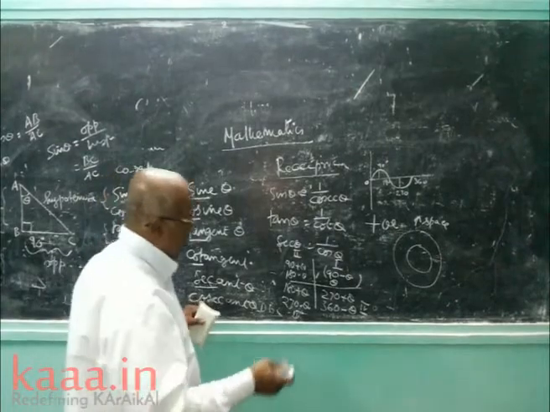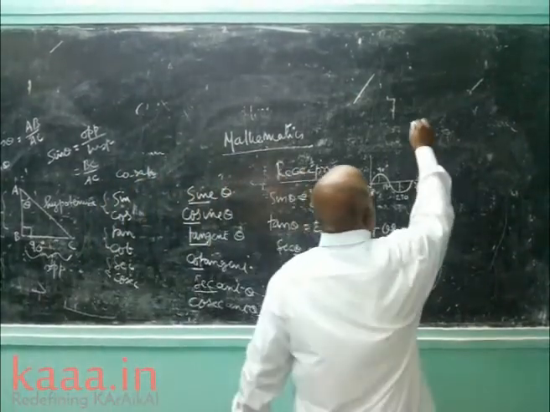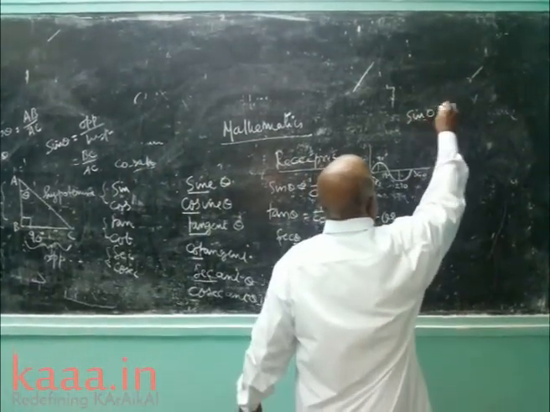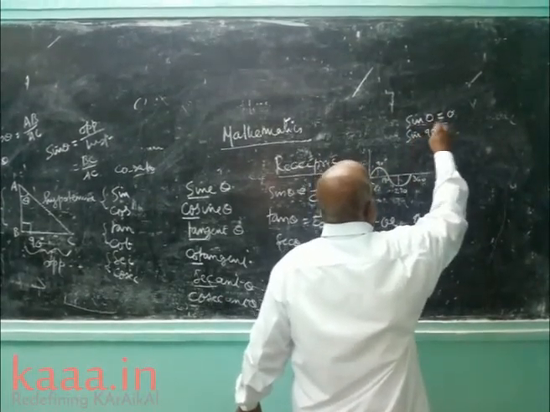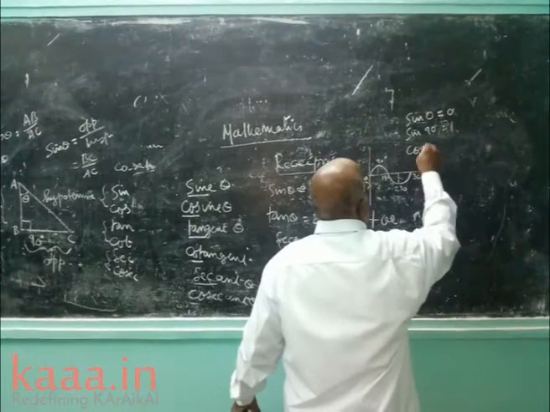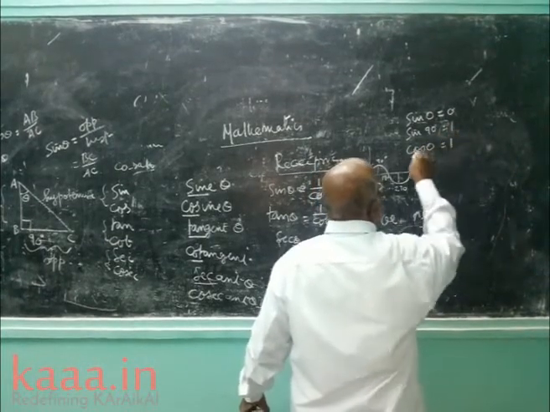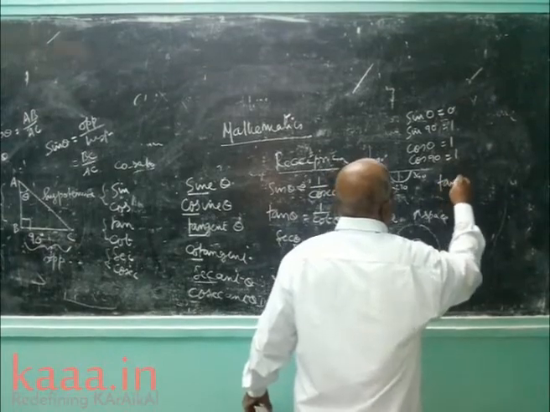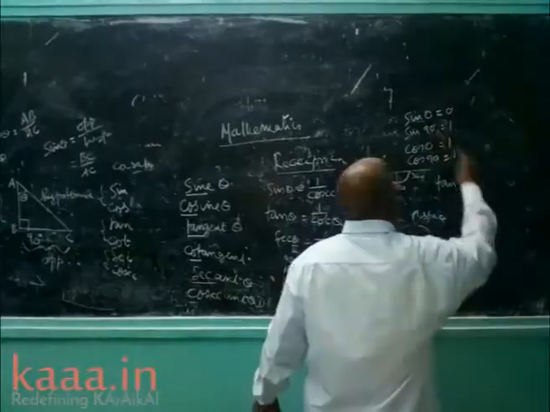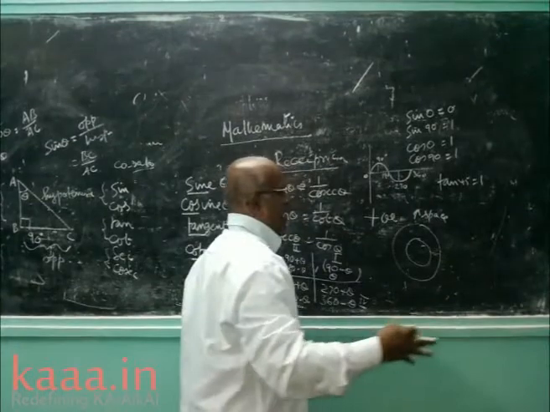Basing on this idea, we have some more examples, measuring the angle. For example, sin 0 is equal to 0. Sin 90 is equal to 1. Cos 0 is equal to 1. Cos 90 is equal to 0. Tan 45 is equal to 1. All these things we will see later.